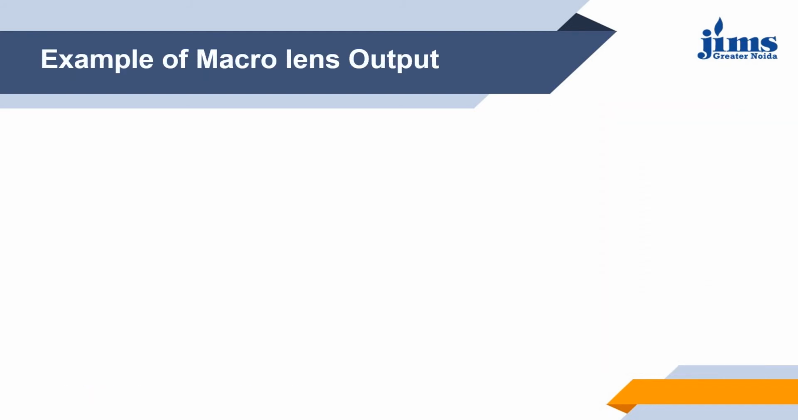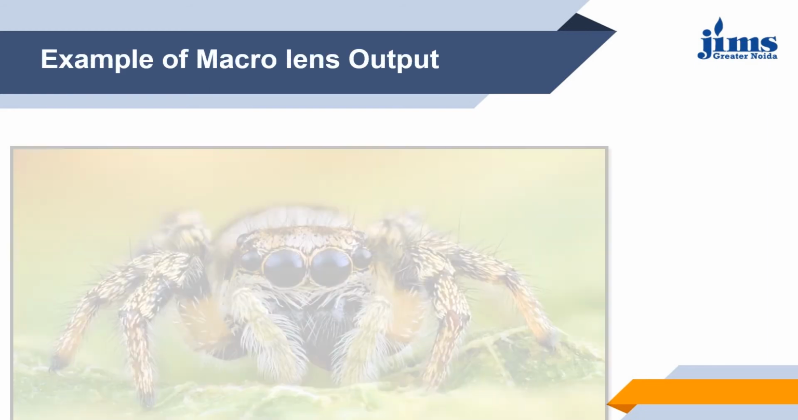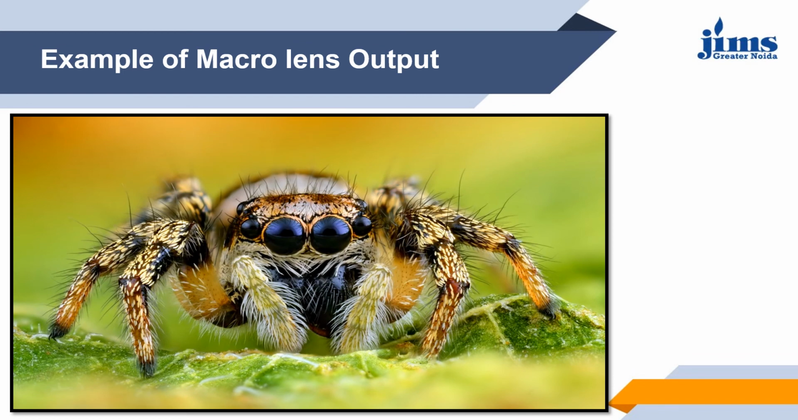Here is an example of macro lens output. As we discussed, macro lenses are used to shoot insects in detail.